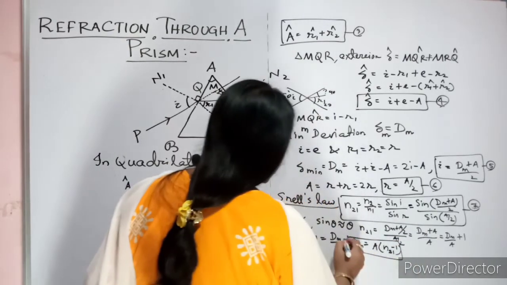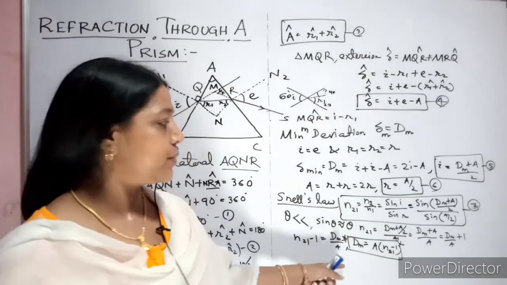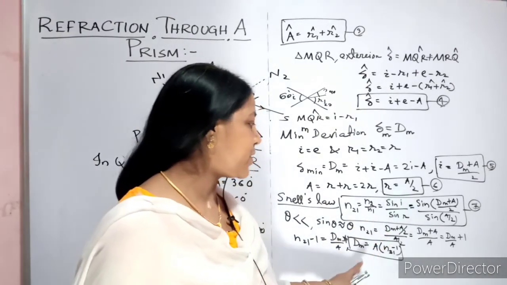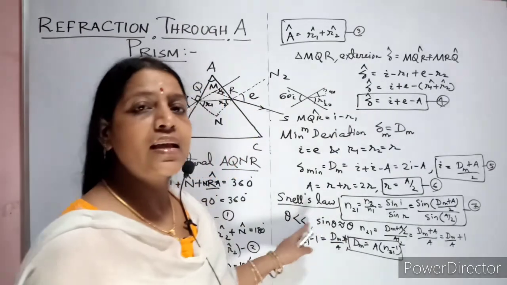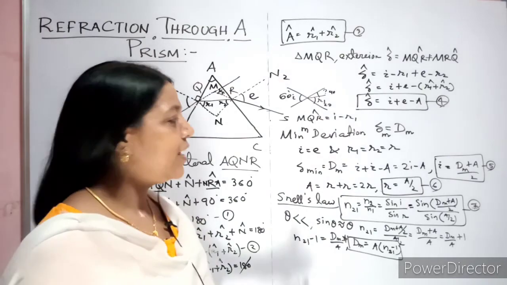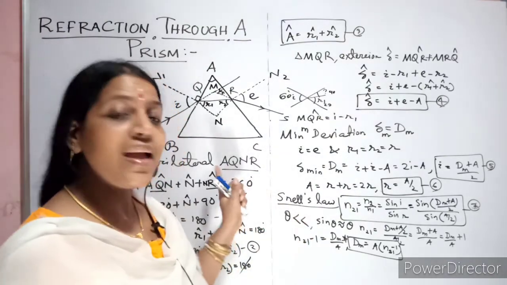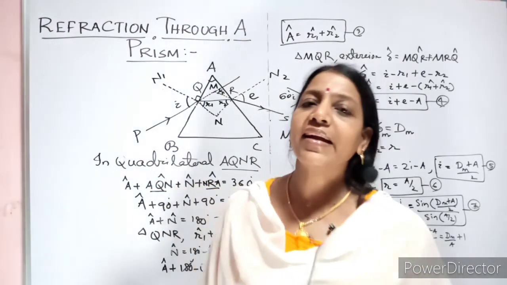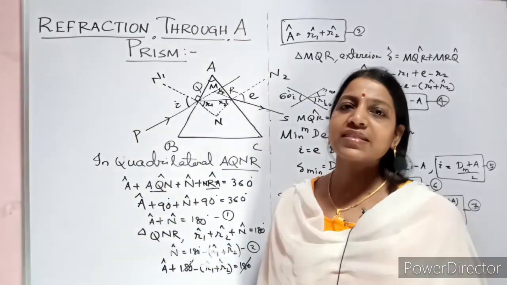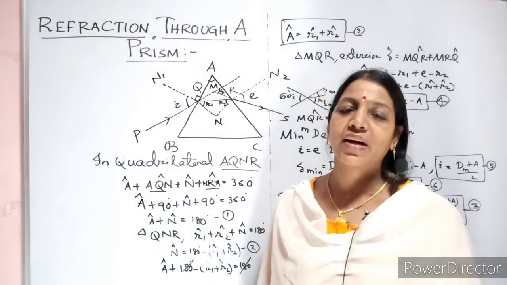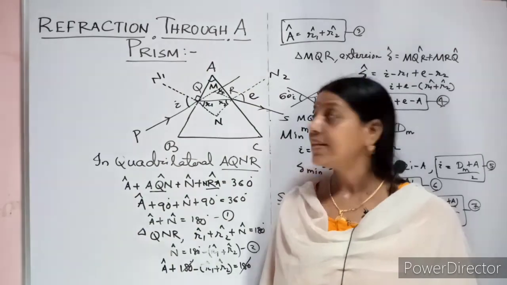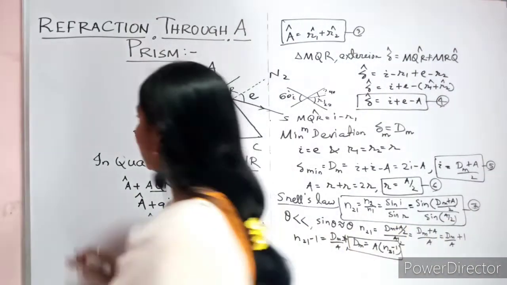Now this expression is applicable for a thin prism. This is a very thin prism, because we are considering that the angle theta is very, very small. Under that condition only. Very simple derivation or not? But it is highly important. Every alternate year it is asked, and in some years continuously repeated. They regularly ask this question as a derivation for 5 marks. So take your rough note, practice it, and one graph you also need to draw along with it.